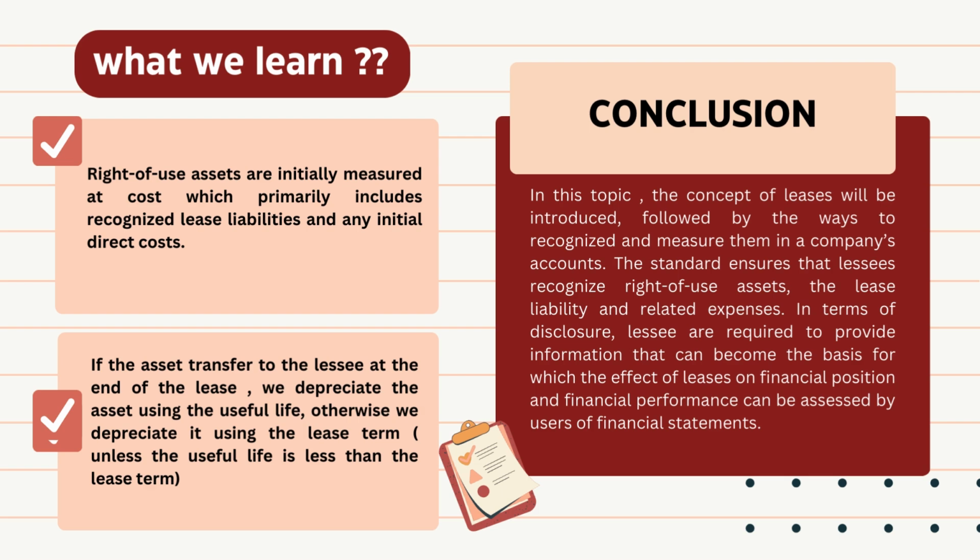So, what do we learn from the question? First, right of use assets are initially measured at cost, which primarily includes the recognized lease liability and any initial direct costs. Second, if the asset is transferred to the lessee at the end of the lease, we depreciate the asset using the useful life. Otherwise, we depreciate it using the lease term, unless the useful life is less than the lease term.